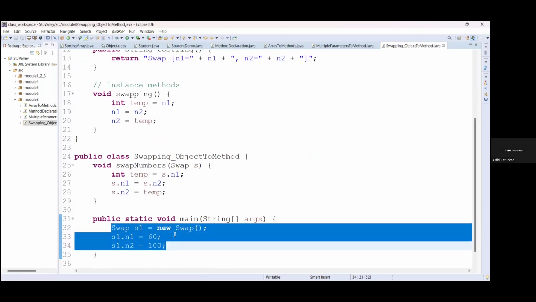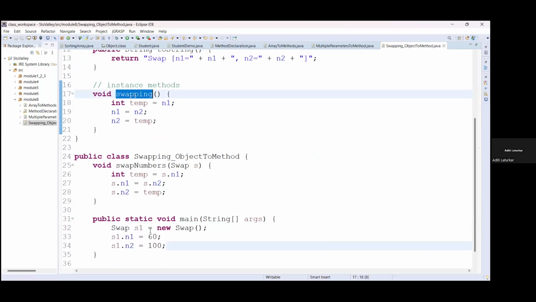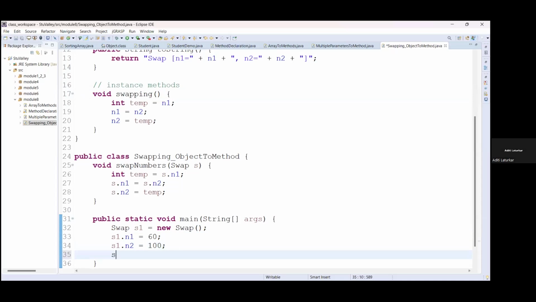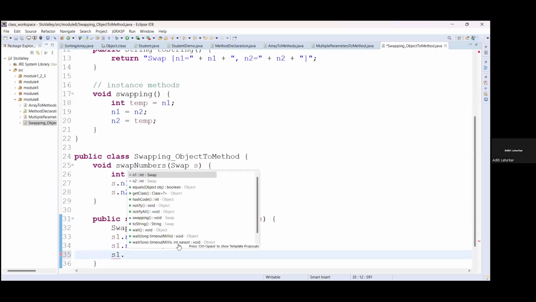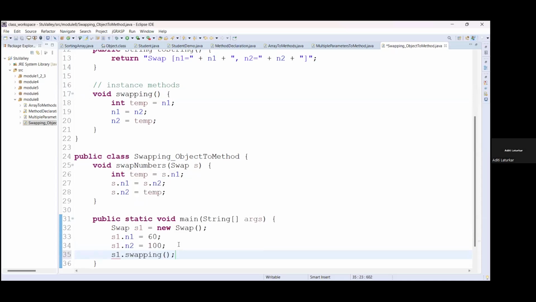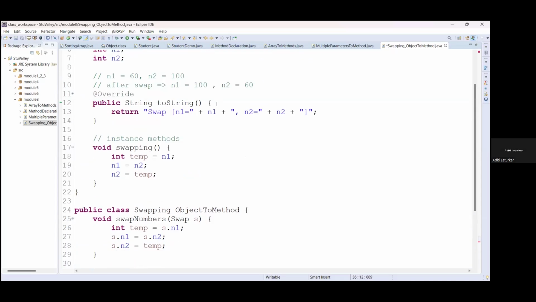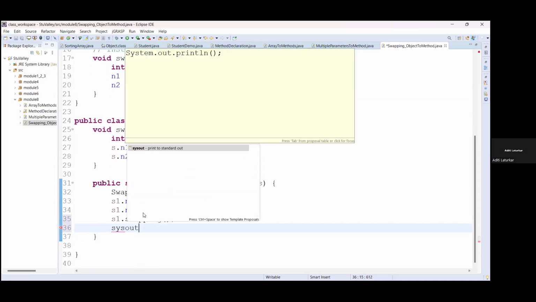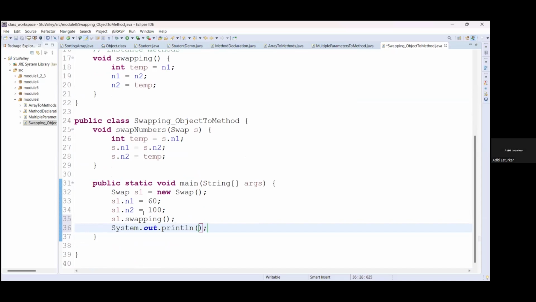Now here I will call the swapping method where these values get swapped directly by the object, s1.swapping. I'm calling it, and we have generated the toString method so that we can get the output directly whenever you use system.out.println and the object reference name.